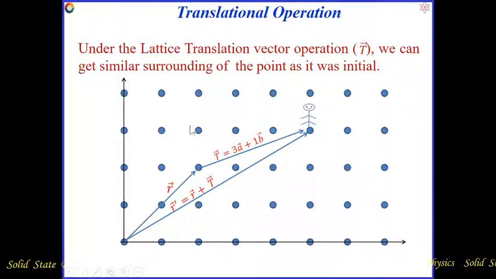Whatever the initial surrounding was for this person, the final surrounding is the same surrounding he can perceive. So due to the translational operation the surrounding is invariant, and hence this operation is called a translational operation.